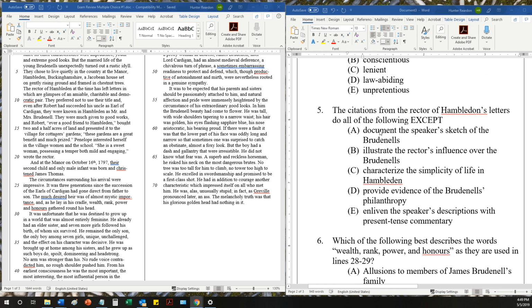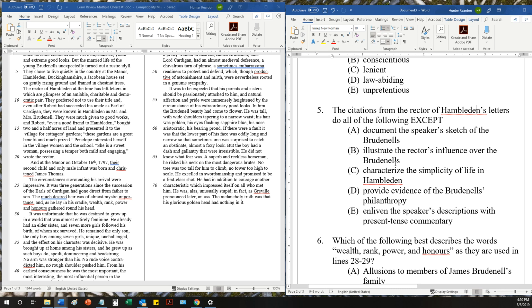Okay, the citations from the rector of Hambledon's letters do all of the following except one of these things. Our correct answer here is definitely going to be B, illustrate the rector's influence over the Brudenells. We don't really know that the rector had influence over them at all. I think this is a case where jumping to conclusions might cause you to choose the wrong answer.